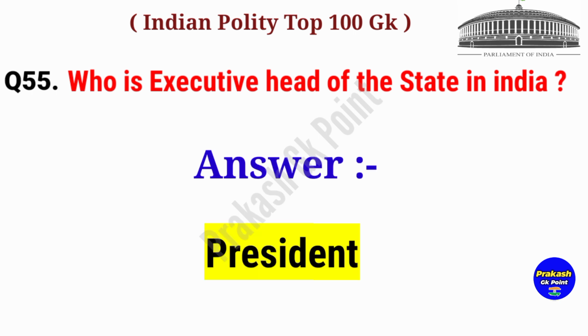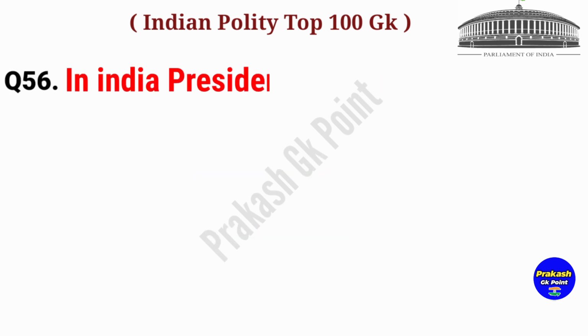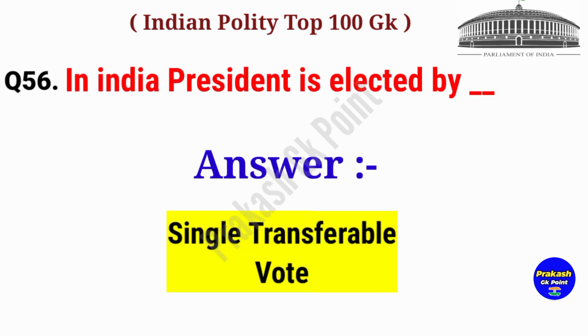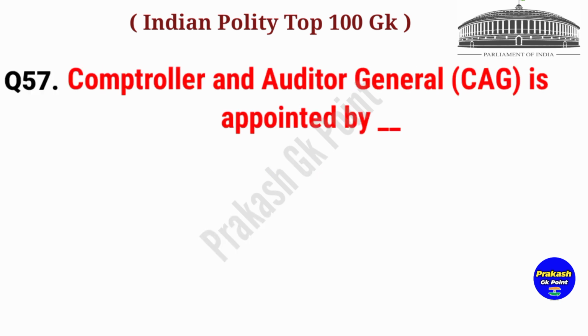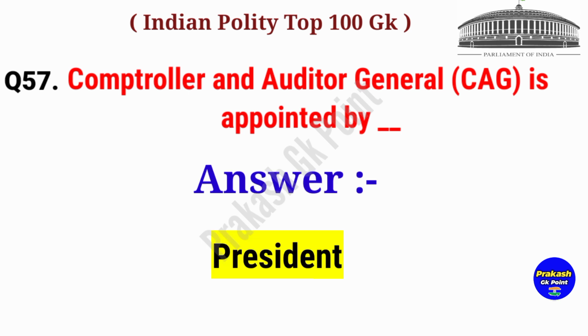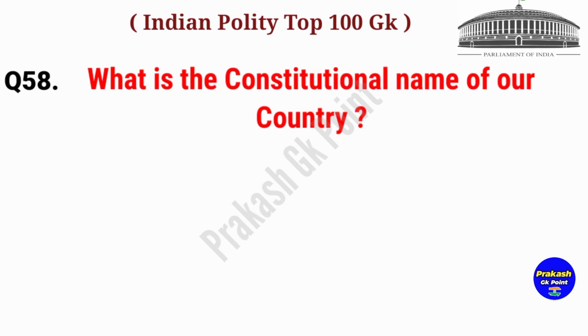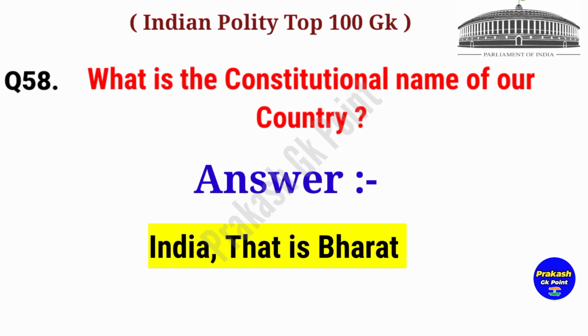Answer: President. In India, President is elected by? Answer: single transferable vote. Comptroller and Auditor General CAG is appointed by? Answer: President. Next question. What is the constitutional name of our country? Answer: India, that is Bharat.